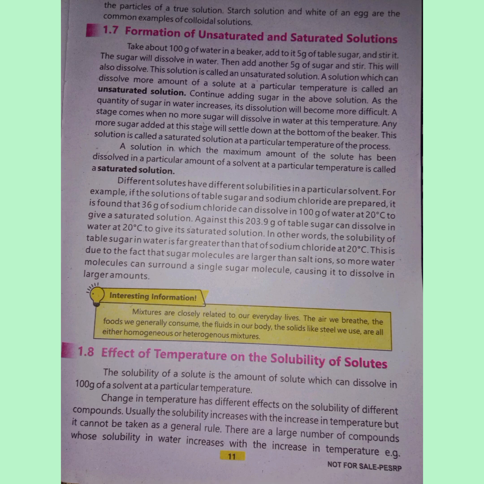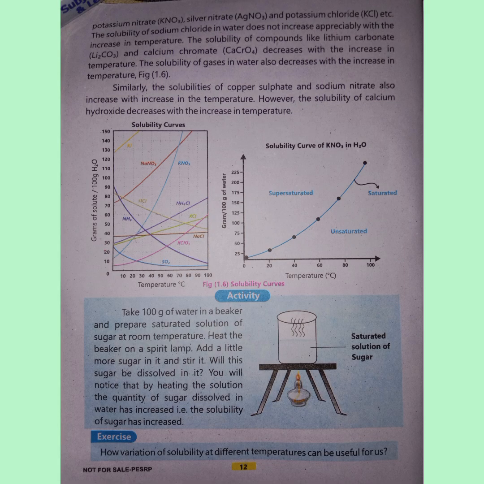Topic 1.8, effects of temperature on the solubility of solutes. The solubility of a solute is the amount of solute which can dissolve in 100 gram of a solvent at a particular temperature. Change in temperature has different effects on the solubility of different compounds. Usually the solubility increases with the increase in temperature, but it cannot be taken as a general rule. There are a large number of compounds whose solubility in water increases with the increase in temperature. For example, potassium nitrate, silver nitrate, and potassium chloride.